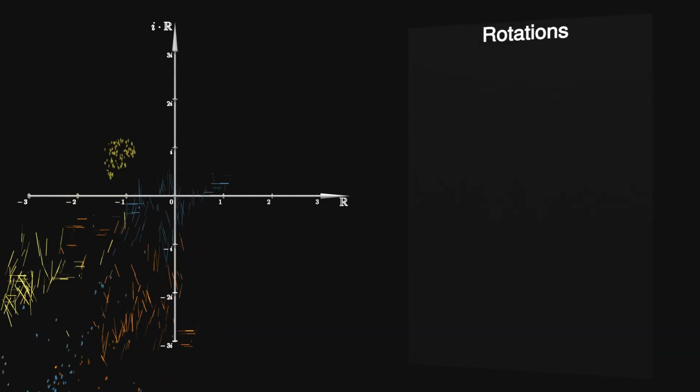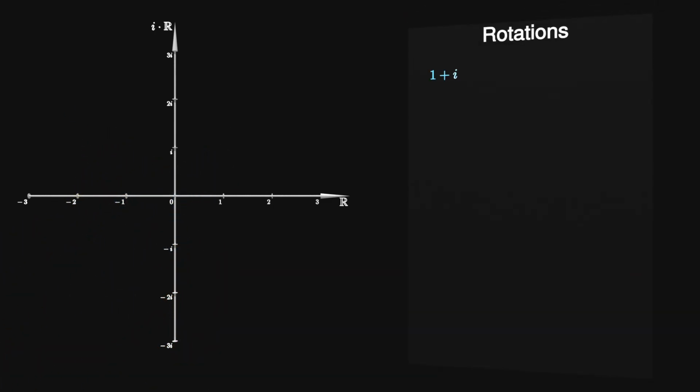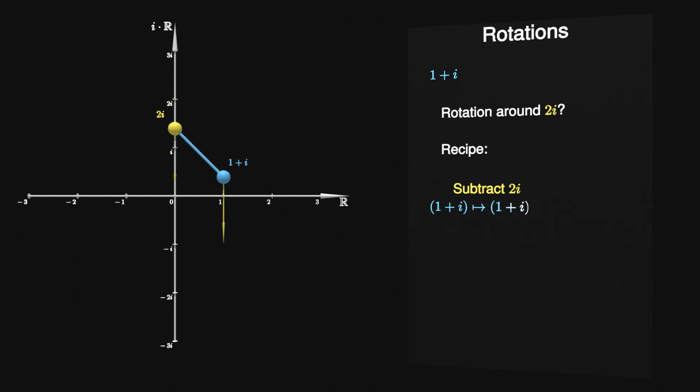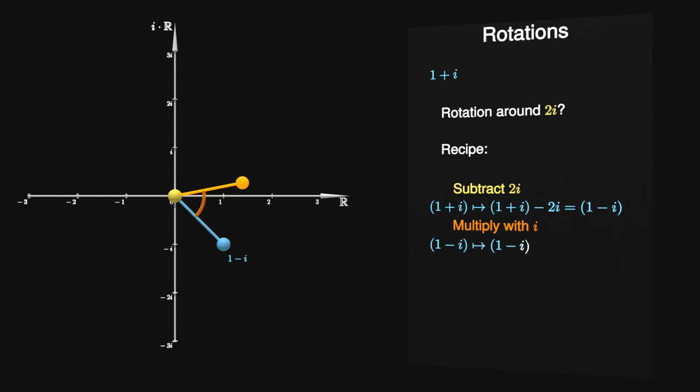But what if we wanted to rotate 1 plus i around another point, like 2i for example? First, shift both points by subtracting 2i from them. Notice how 2i was shifted to the origin. Second, multiply the result with i in order to rotate it counterclockwise around the origin by 90 degrees. Third, shift both points back by adding 2i.